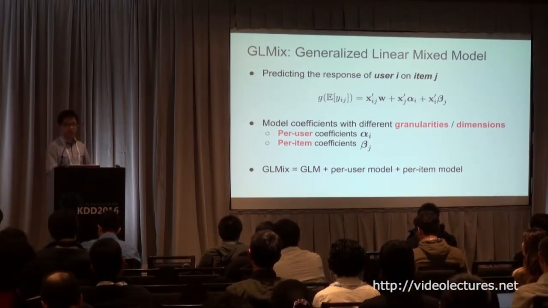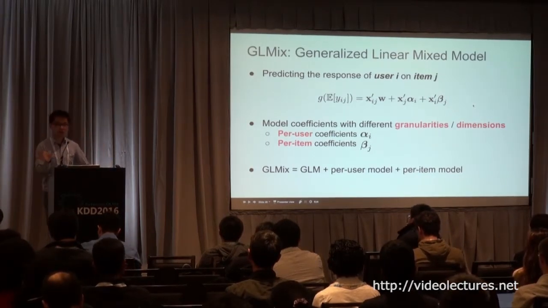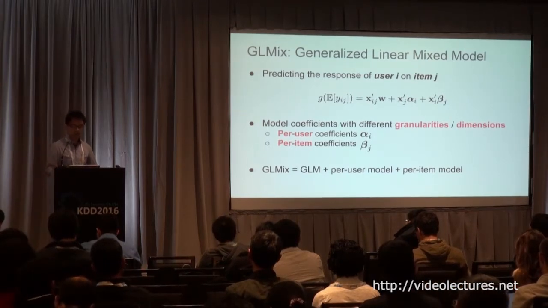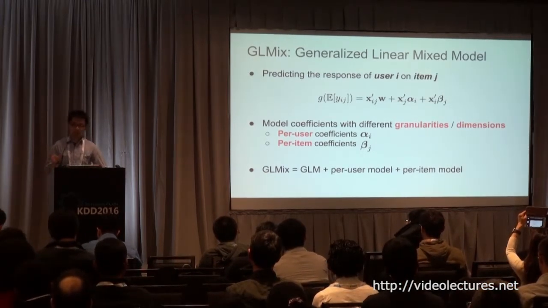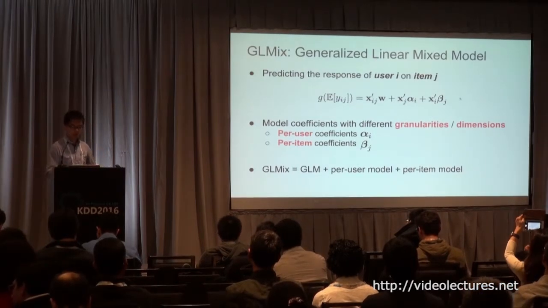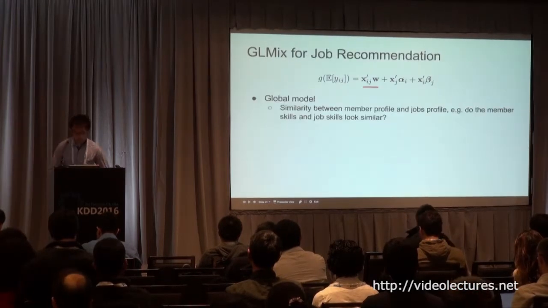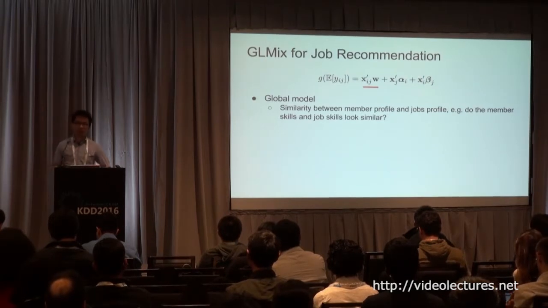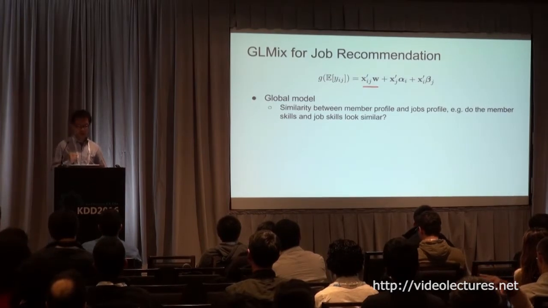This is actually a very special case of GLMix. GLMix can have infinitely many per-ID components. For example, we can build a per-company model, a per-country model, a per-region model, a per-title model, and so on and so forth. But for ease of presentation, here we only focus on a special case of GLMix where the model consists of a global model, which is GLM, a per-user model, and a per-item model. Next, we're going to use a very concrete example, job recommendation, to help folks understand what GLMix is and why it works.